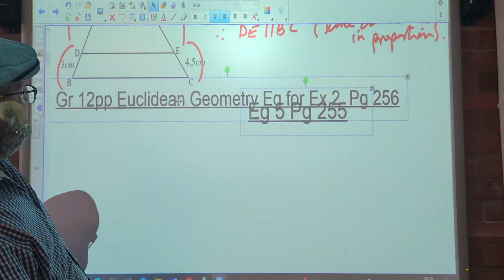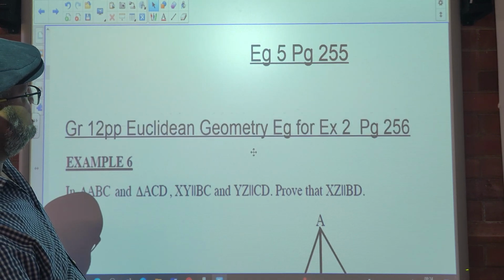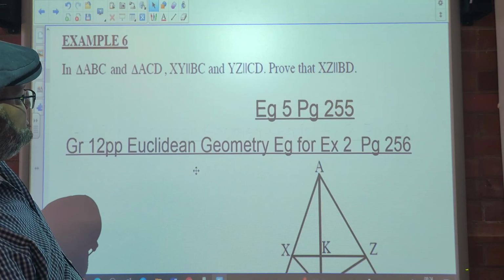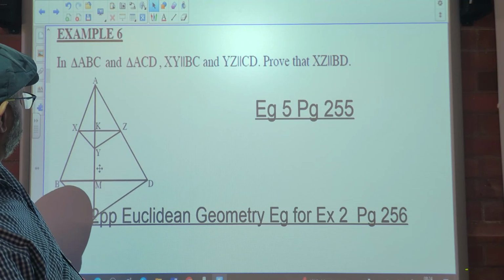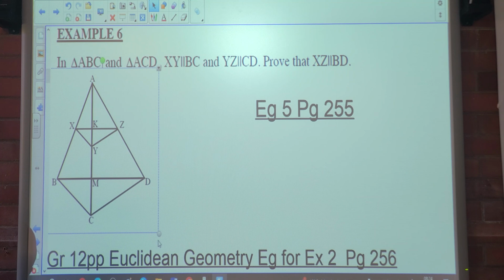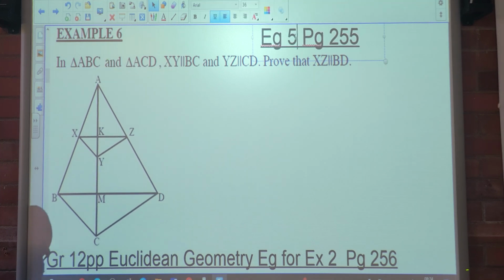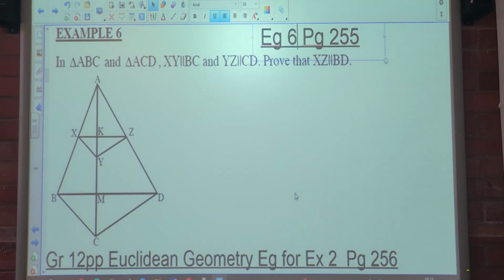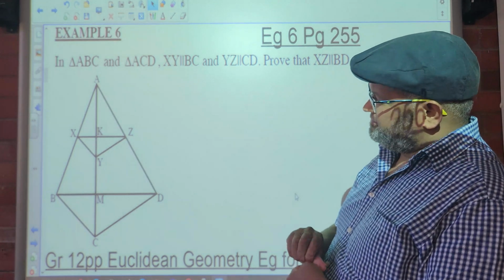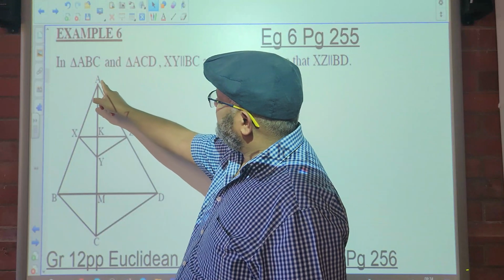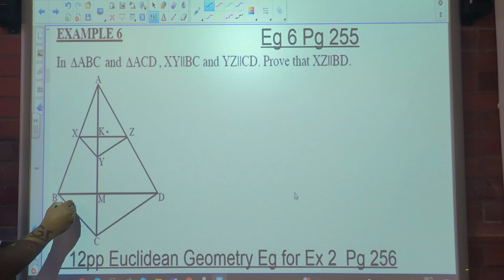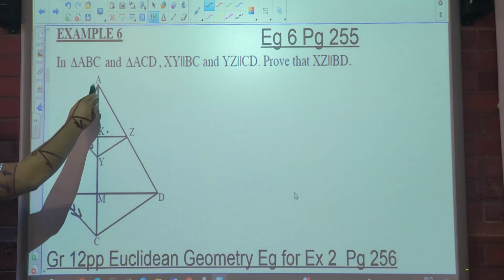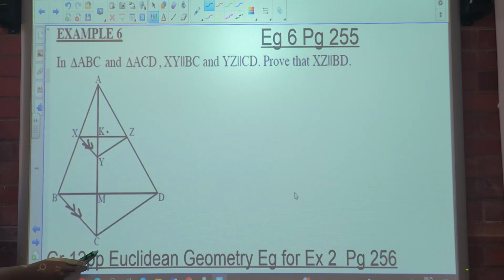So this is example 6. Okay, so we are told that in triangle ABC and triangle ACD, you've got two triangles, XY is parallel to BC, which means AX over XB is equal to AY over YC.